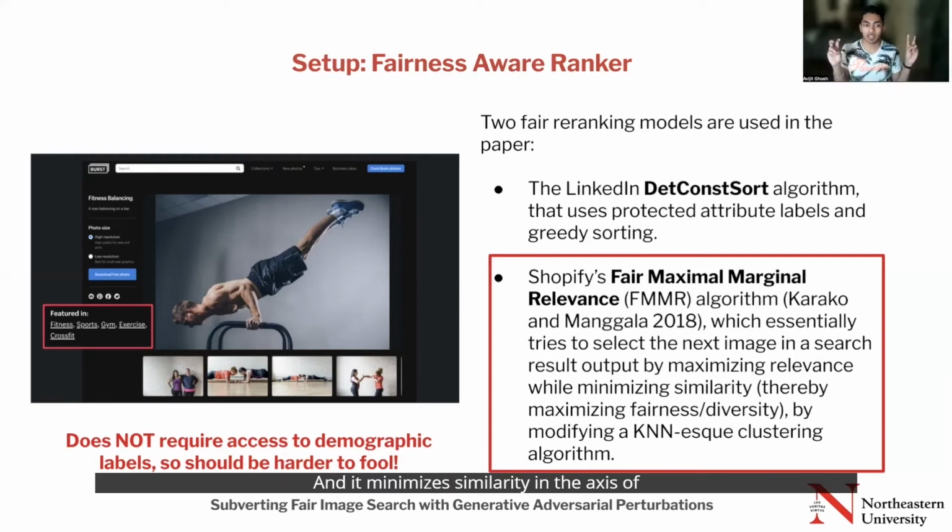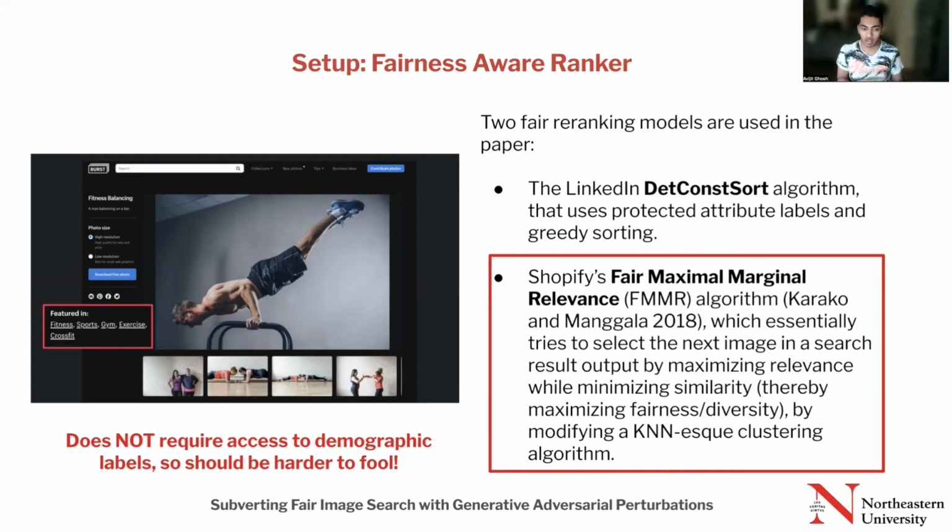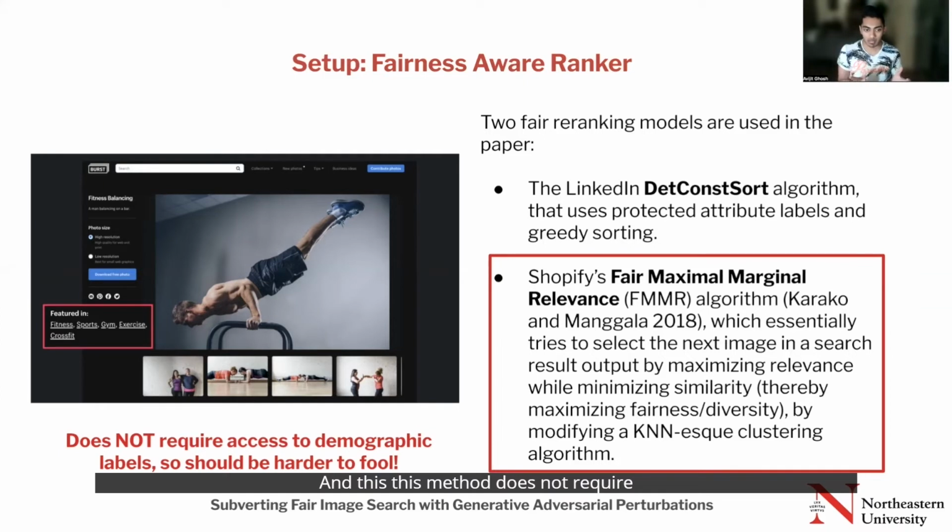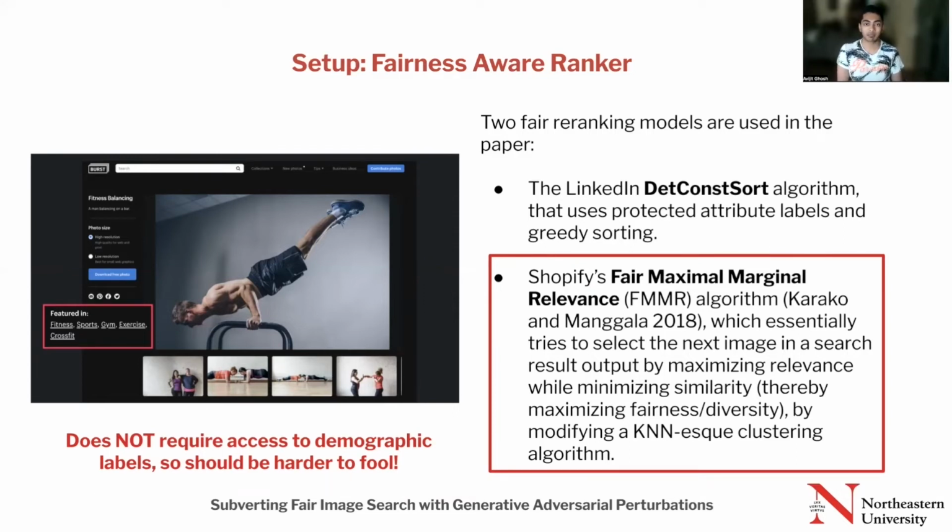And it minimizes similarity on the axis of either race or gender or whatever we pick. This method does not require access to demographic labels, because it only uses the embedding information. So in theory, it should be harder to fool. But in reality, we find that both these algorithms were performing very poorly under the adversarial attack.